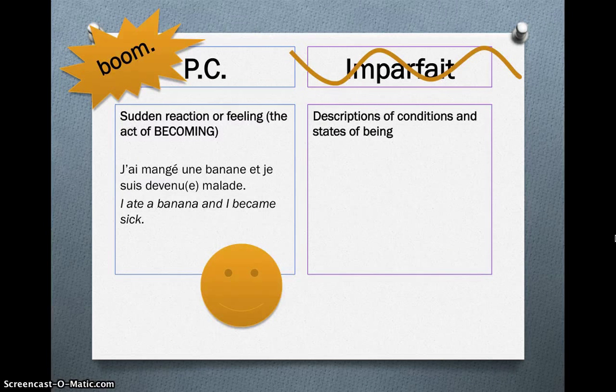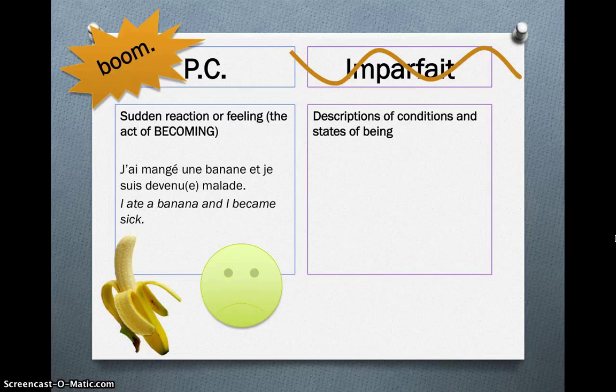And then also, the passé composé can describe a sudden reaction or feeling, so the act of becoming. J'ai mangé une banane et je suis devenu malade. I ate a banana and I became sick suddenly. Whereas the imparfait is the descriptive tense, it just describes your state of being in the past. So j'étais malade, I was sick. One is boom, I did something and I became sick. The other one was happening. I was sick. It was your state of being.